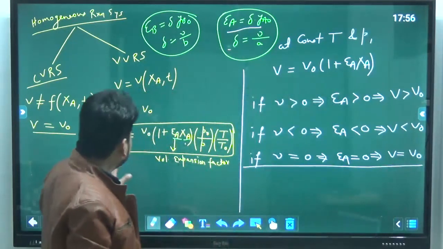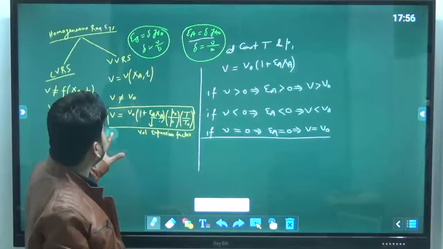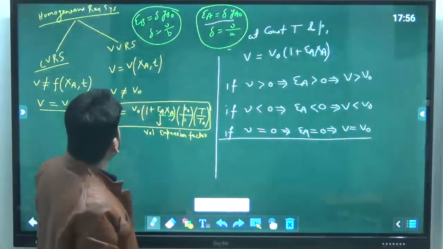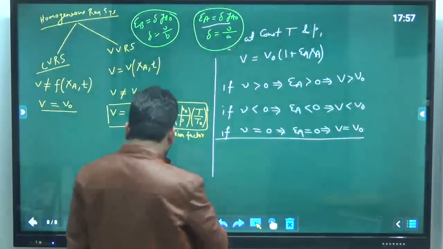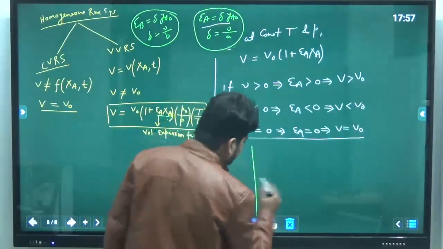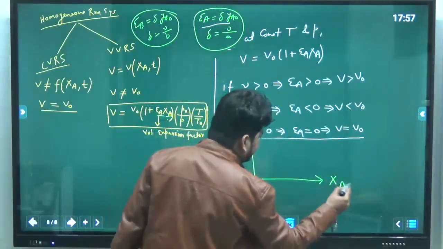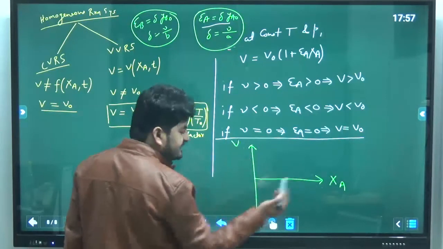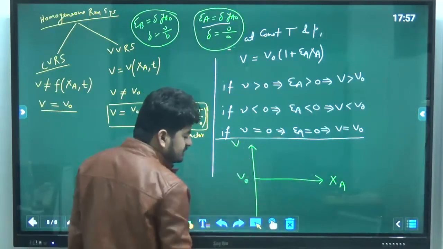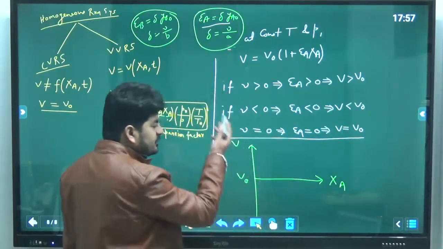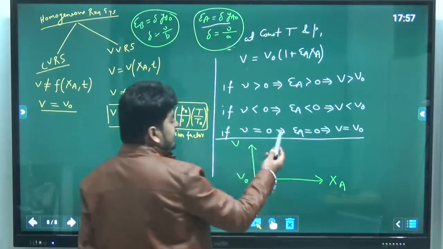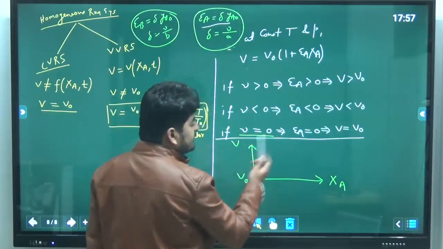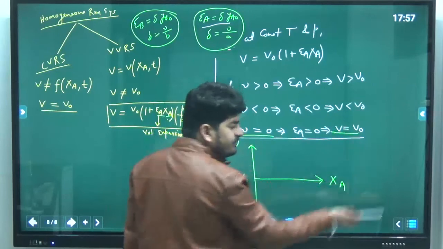Okay. And you can understand this concept easily from a graph. If I draw a graph between V versus XA, and let's say this is V naught, this is positive y, negative y. So, when the overall stoichiometric coefficient is 0, V is equal to V naught.